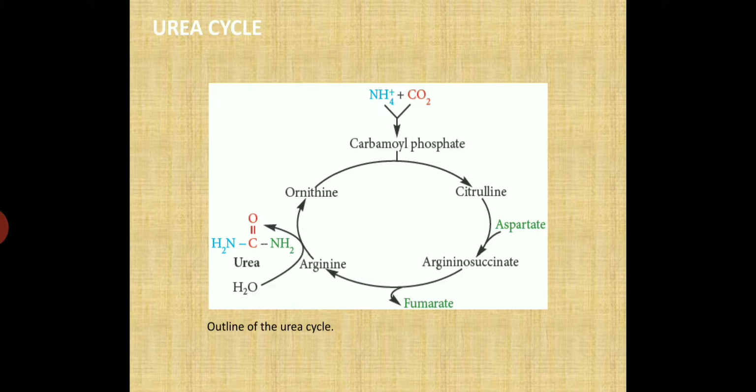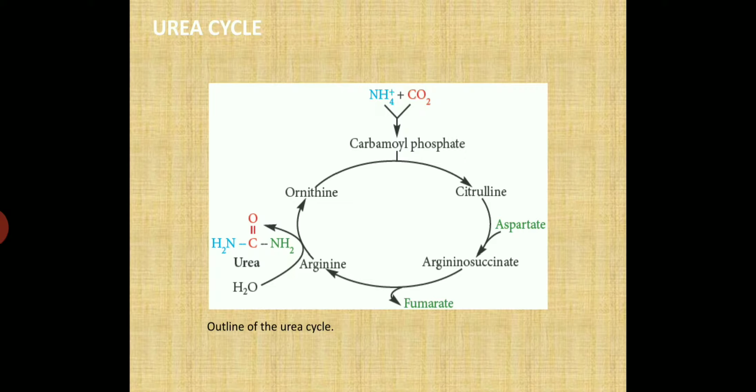It is also called the Krebs-Henseleit cycle, and it is a process by which the toxic, less excretable ammonia formed in the body is converted into the less toxic and easily excretable substance urea. The process occurs predominantly in the liver. The urea cycle involves participation of 6 amino acids, that is glutamic acid, ornithine, citrulline, aspartic acid, arginosuccinic acid and arginine. It occurs in 5 steps, out of which the first 2 occur in mitochondria and the next 3 in cytosol. So we'll see one by one.